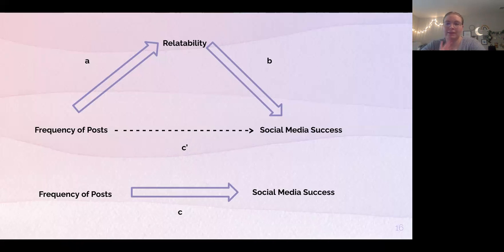So we mainly deal with partial mediation, which means the path from X to Y is still significant, but it's significant to a lesser extent, seen as your B coefficient decreasing from your C pathway to your C prime pathway, showing that there is some shared variance because we're now in a multivariate model between our X and our M that is being explained in this model.